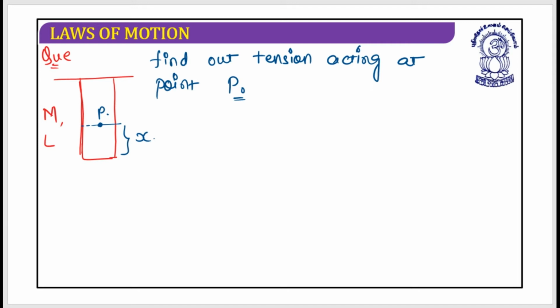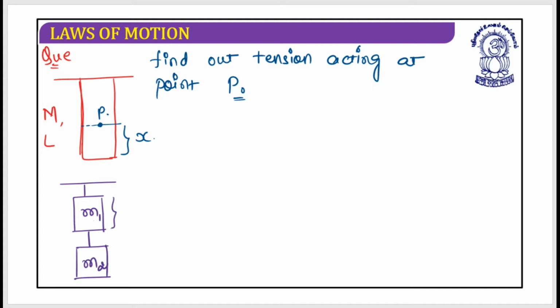This is the requirement. Find out the tension acting at point P. So how could you do this? What I understand from the diagram is that I can divide this situation into two blocks. One block is the mass m1, let's say, and this is the mass m2 block.